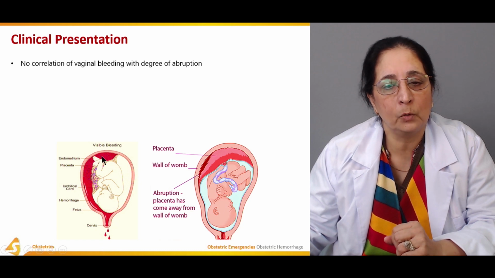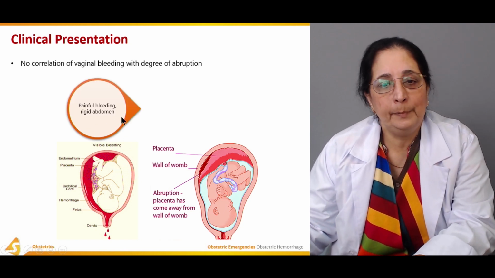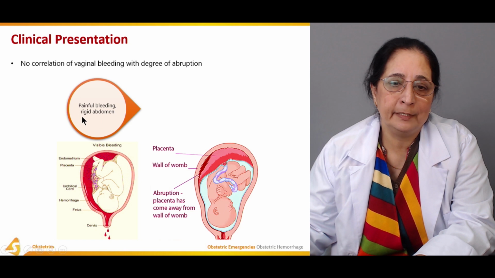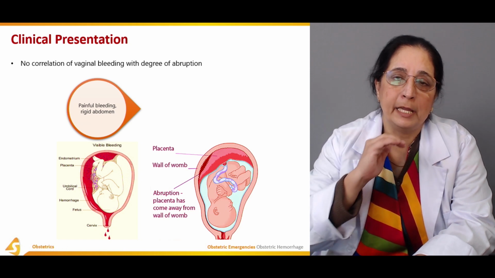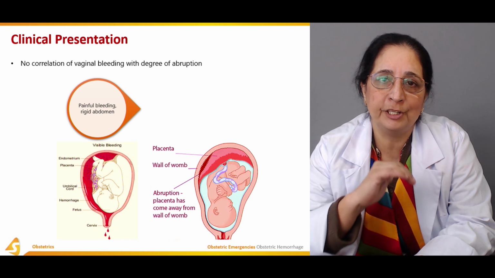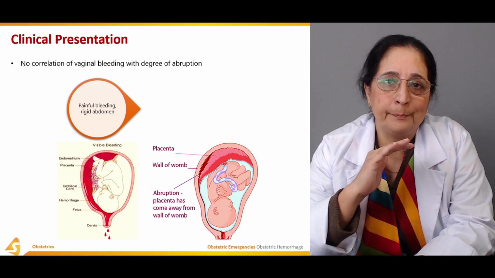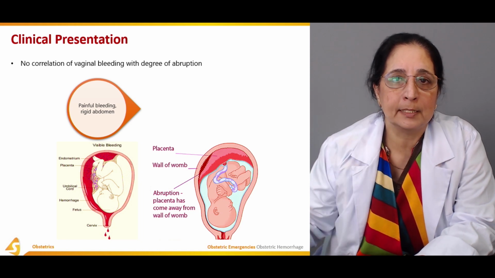You cannot correlate it with the degree of abruption. Painful bleeding occurs sometimes. There is a rigid abdomen. Peritonitis occurs if there is bleeding inside. This causes rigidity, and the abdomen becomes very rigid and painful when you press or palpate.